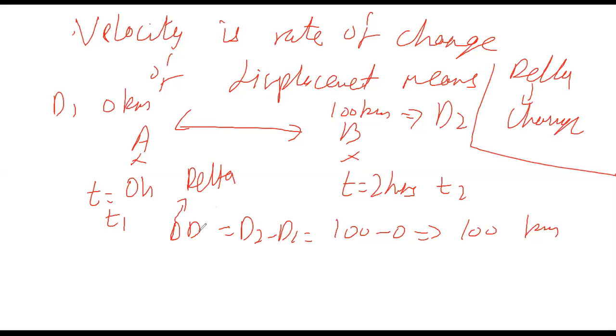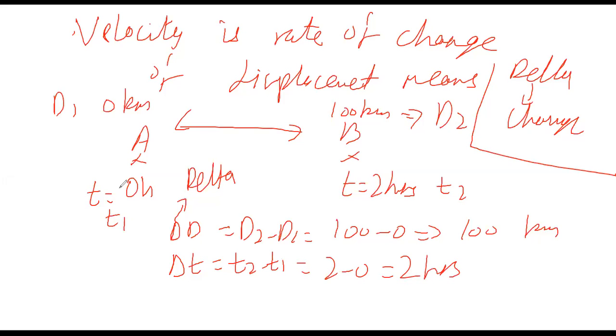So the change in displacement is D2 minus D1, which is 100 kilometers. Change in time is T2 minus T1, which is 2 minus 0, which is 2. Okay. So the change in time is 2 hours.